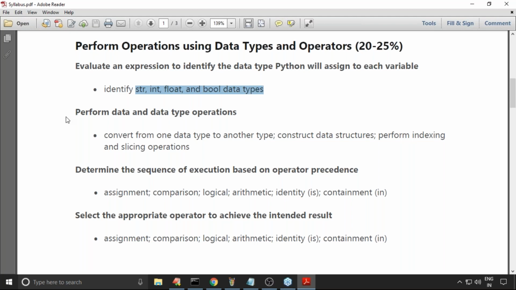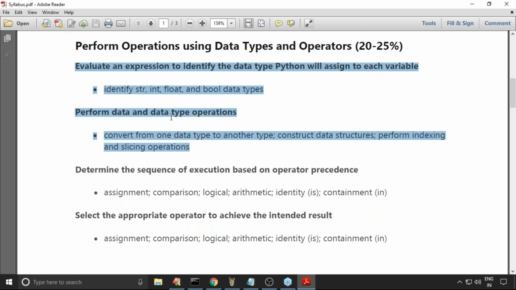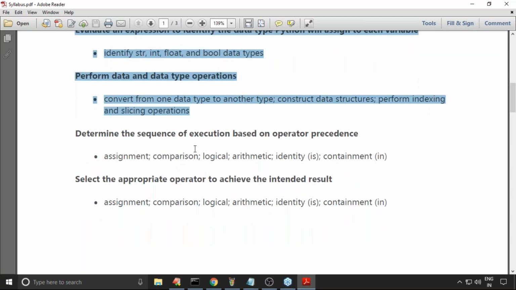Next, perform operations under data types: convert from one type to another, construct data structures, perform indexing and slicing operations. Up to this we covered the theory very clearly. If we practice a bit, you can feel more comfortable for the certification. Remember this carefully. Up to this, is it okay? Can you please confirm?